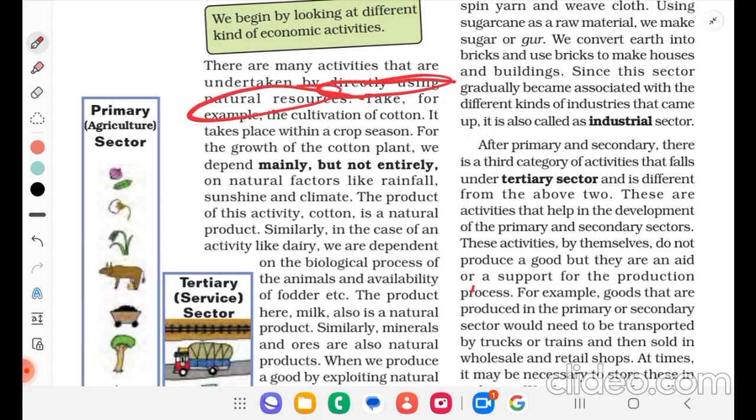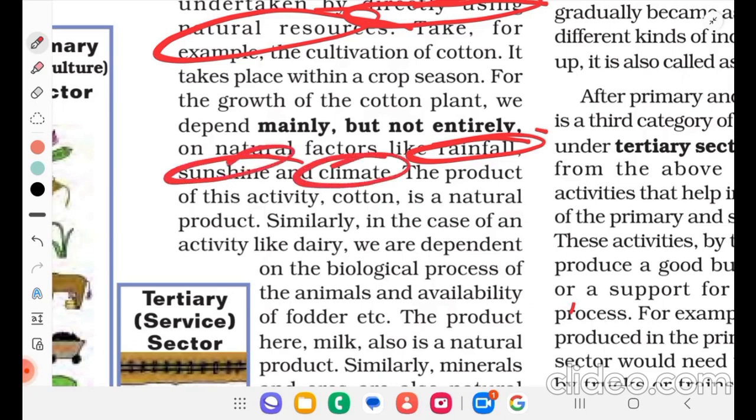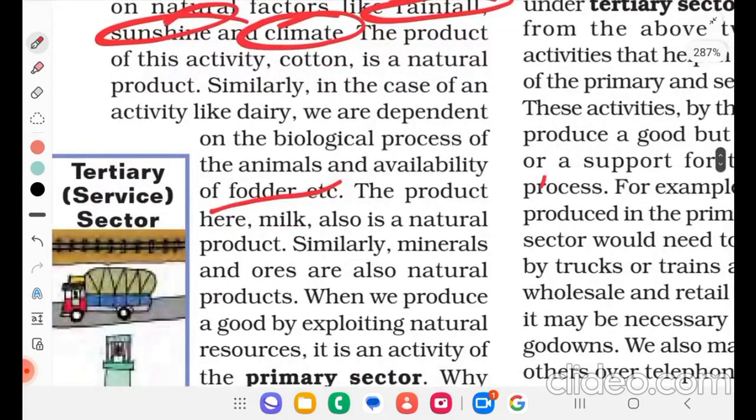It takes place within a crop season. For the growth of a cotton plant, we depend mainly but not entirely on natural resources like rainfall, sunshine, and climate. The product of this activity, cotton, is a natural product. Similarly, in the case of an activity like dairy, we are dependent on the biological process of the animals and availability of fodder. So the product here, milk, also is a natural product. Similarly, minerals and ore are also natural products.